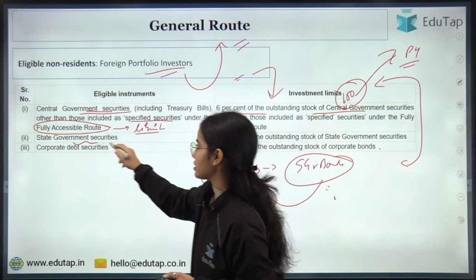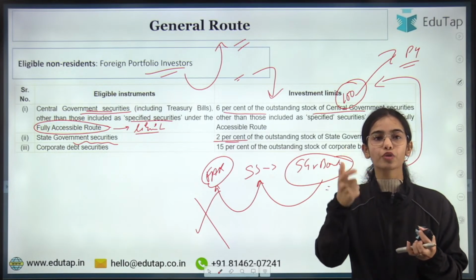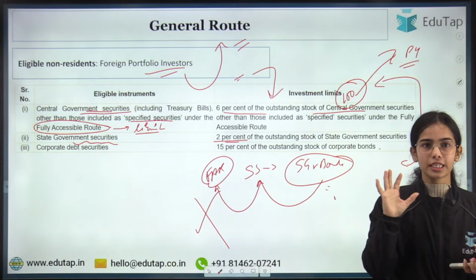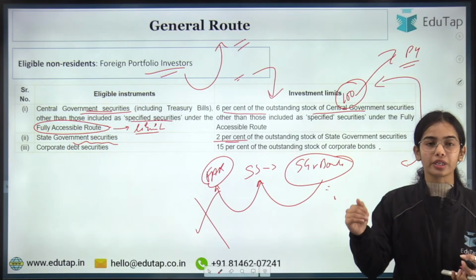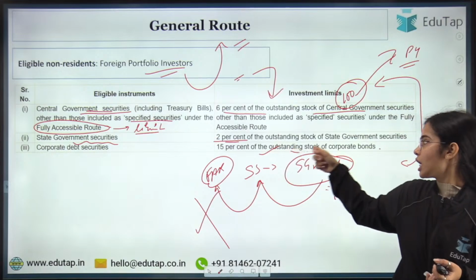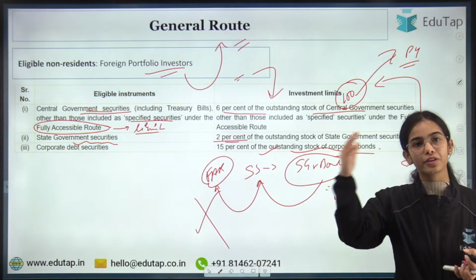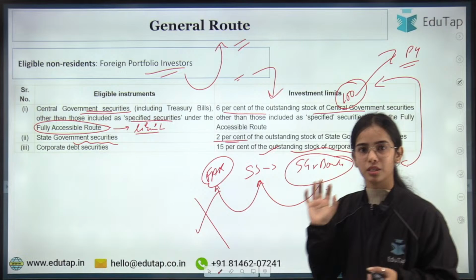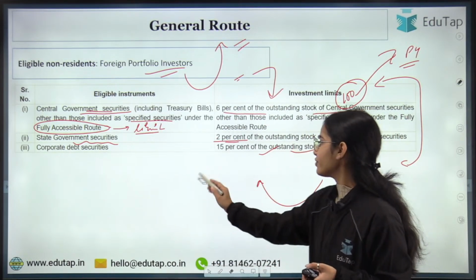State government securities have the limit of 2%. That is, foreign portfolio investors can only invest 2% in the state government securities. Now coming to the corporate debt securities. For corporate debt securities, the foreign portfolio investors can invest only up to 15% of the outstanding stock of corporate bonds. So if the outstanding value of corporate bonds is 100 rupees, the foreign portfolio investors can only invest 15 rupees. Got it? So these are the limits. You have to remember these limits, very, very important.